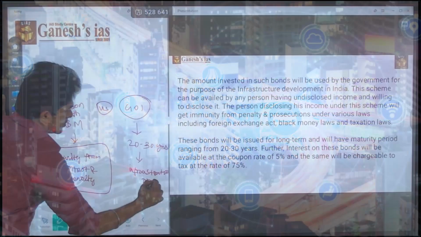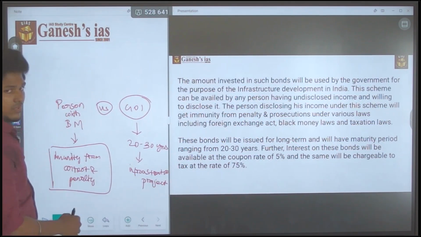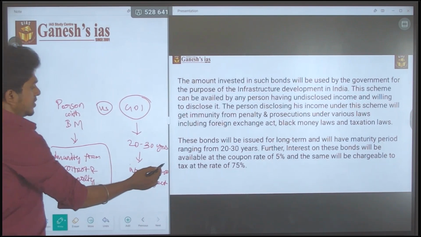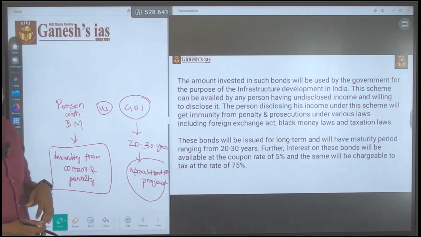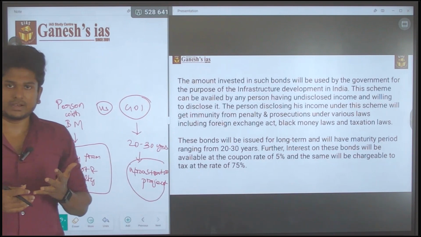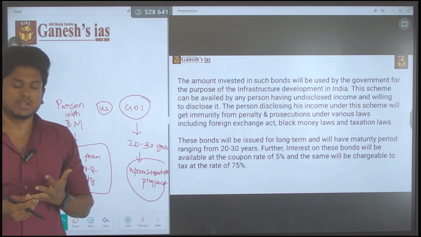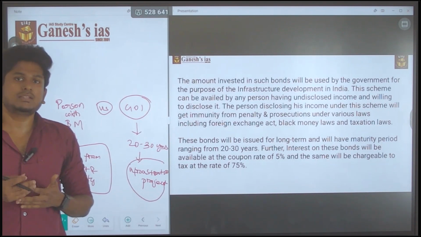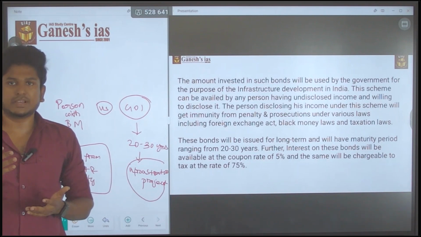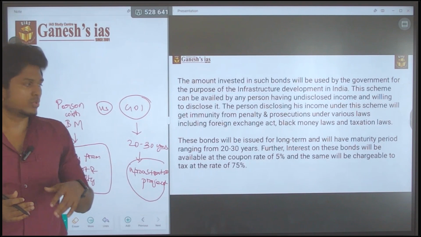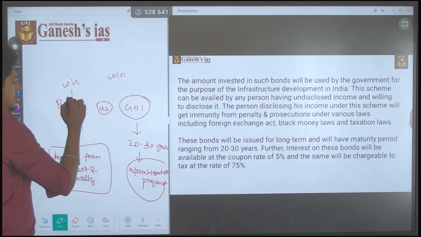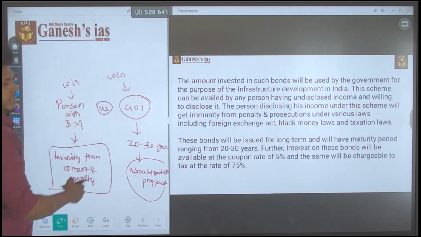They will build a welfare society because they will deliver the infra projects, which are nothing but social projects. They will provide health, education, dams, and bridges. All these things will be done. In such a way they will create equality in the society. So it is actually a win-win situation for the person with the black money and for the government of India.